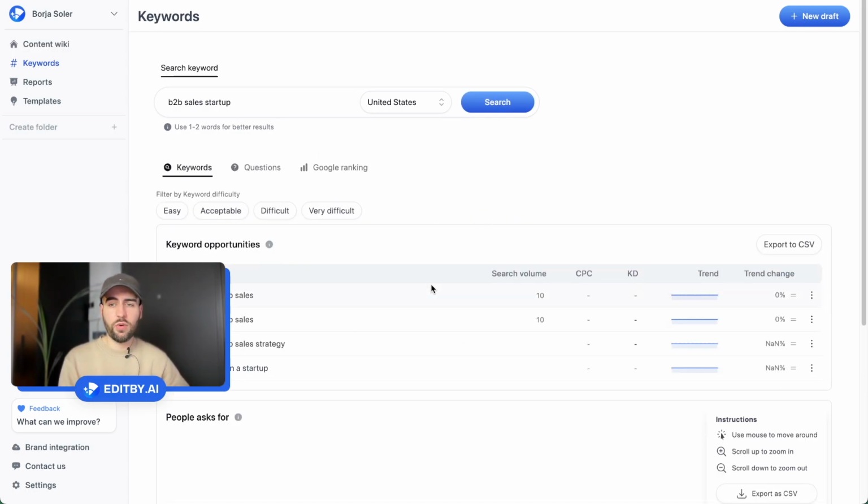So here now I have some keywords: startup B2B sales, B2B startup sales, B2B sales strategy. This specific keyword has a lower amount of keywords and a lower search volume. Why does that happen? Because when we are looking for keywords, there are 2 types: short tail and long tail. What is the difference?